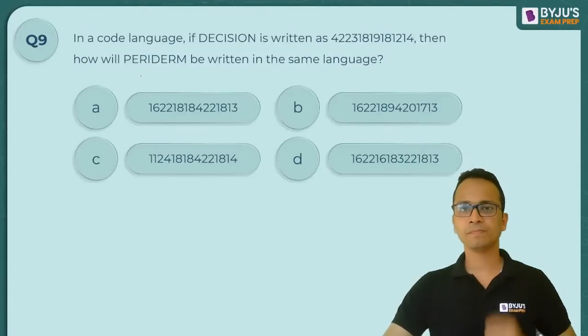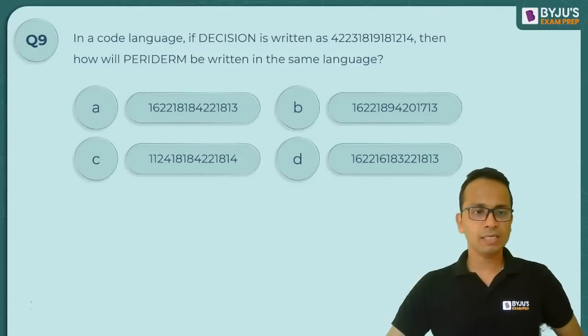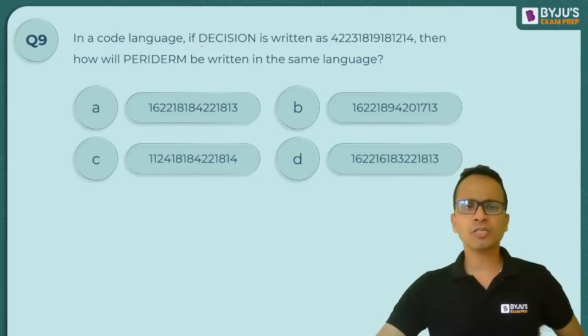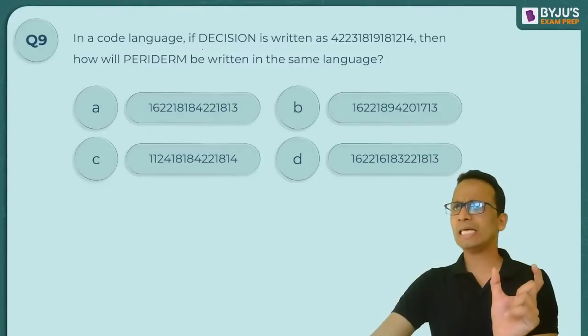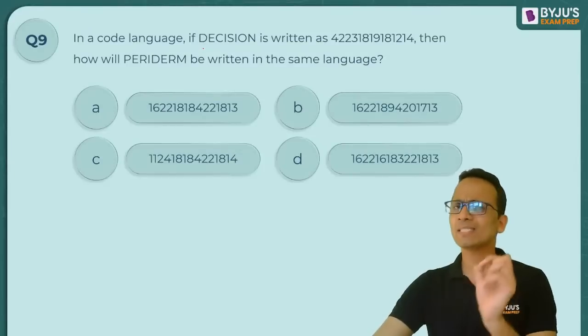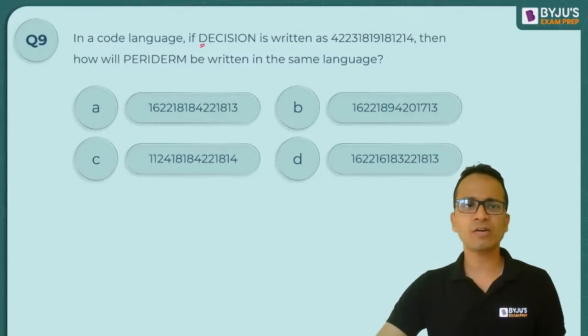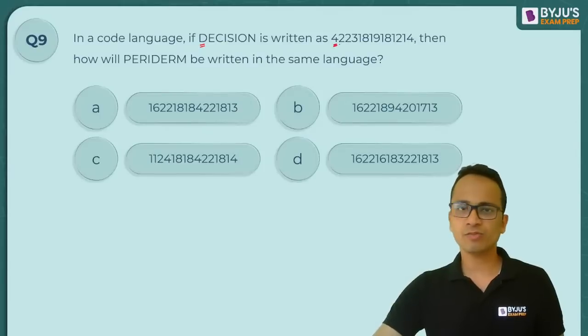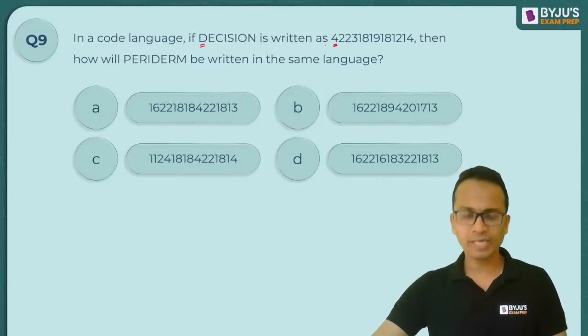Now what you can do is you can just treat this one not as a whole word, but look at some of the alphabets. So if I start with D, it is coded as 4, its actual number equivalent.